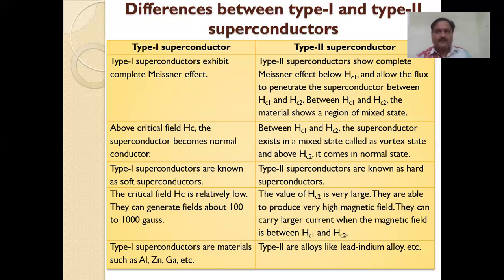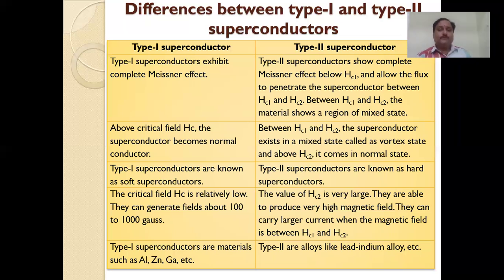In the superconductor itself, the definition we discussed is that the electrical conductivity is more than the conductivity value of a conductor. That is exhibited in type 1, like a pure superconductor.